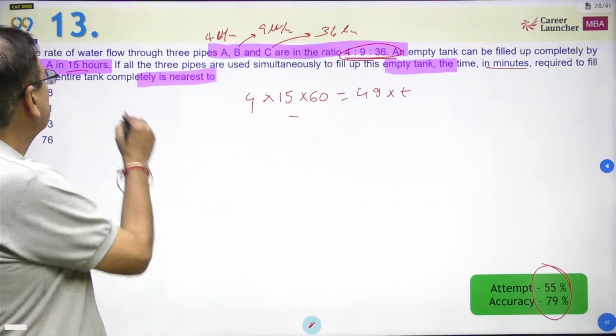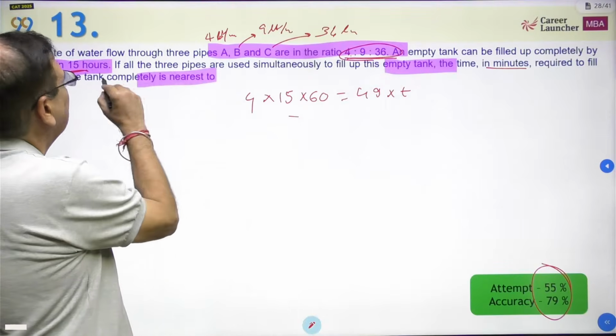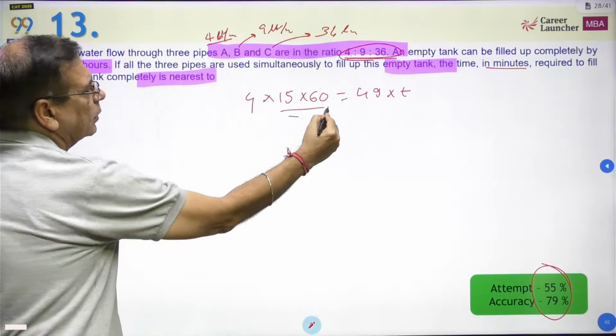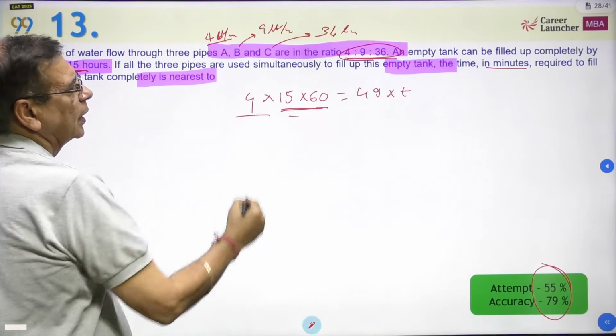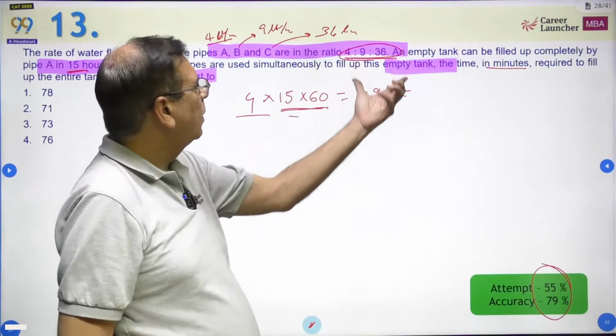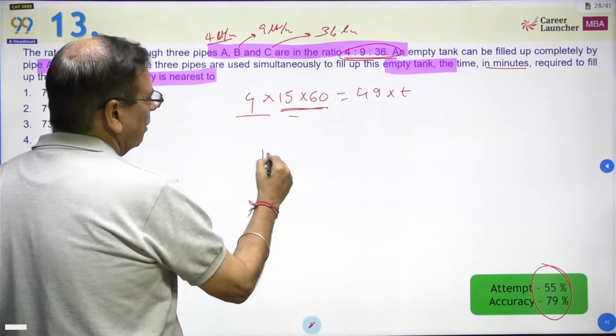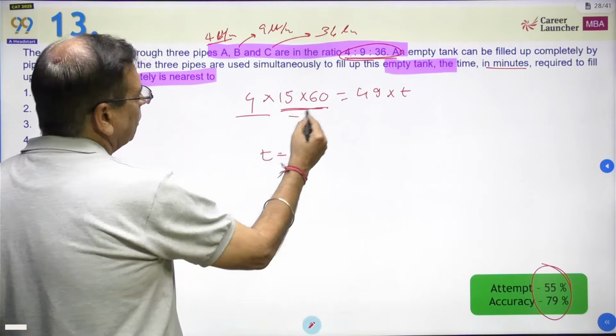So what is the capacity of the tank? 15 hours into 4 liters per minute. So in terms of minutes, 15 into 60, so many minutes into 4 liters per minute. And if all three are open, this is where it is. So what does it become? T will be equal to 15 into 60 into 4.